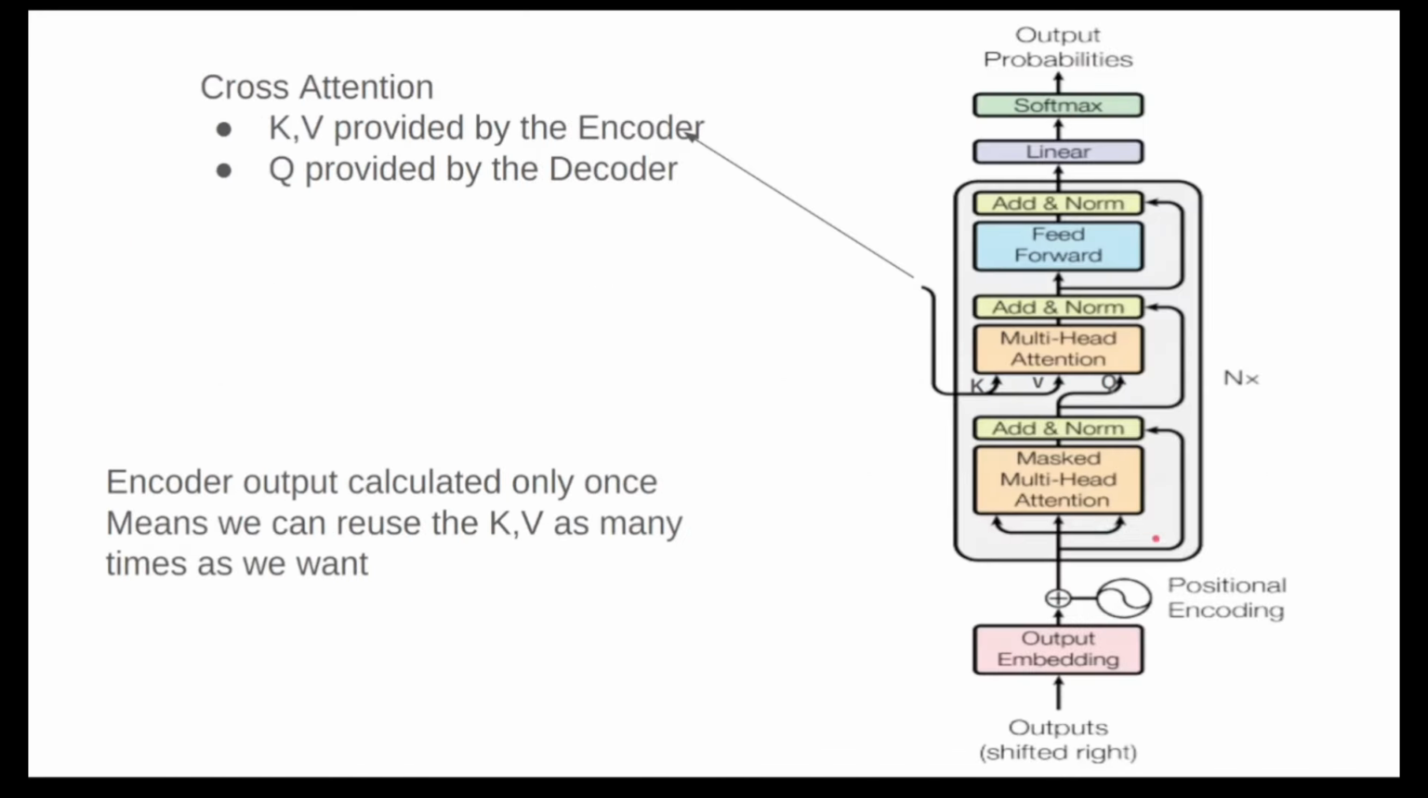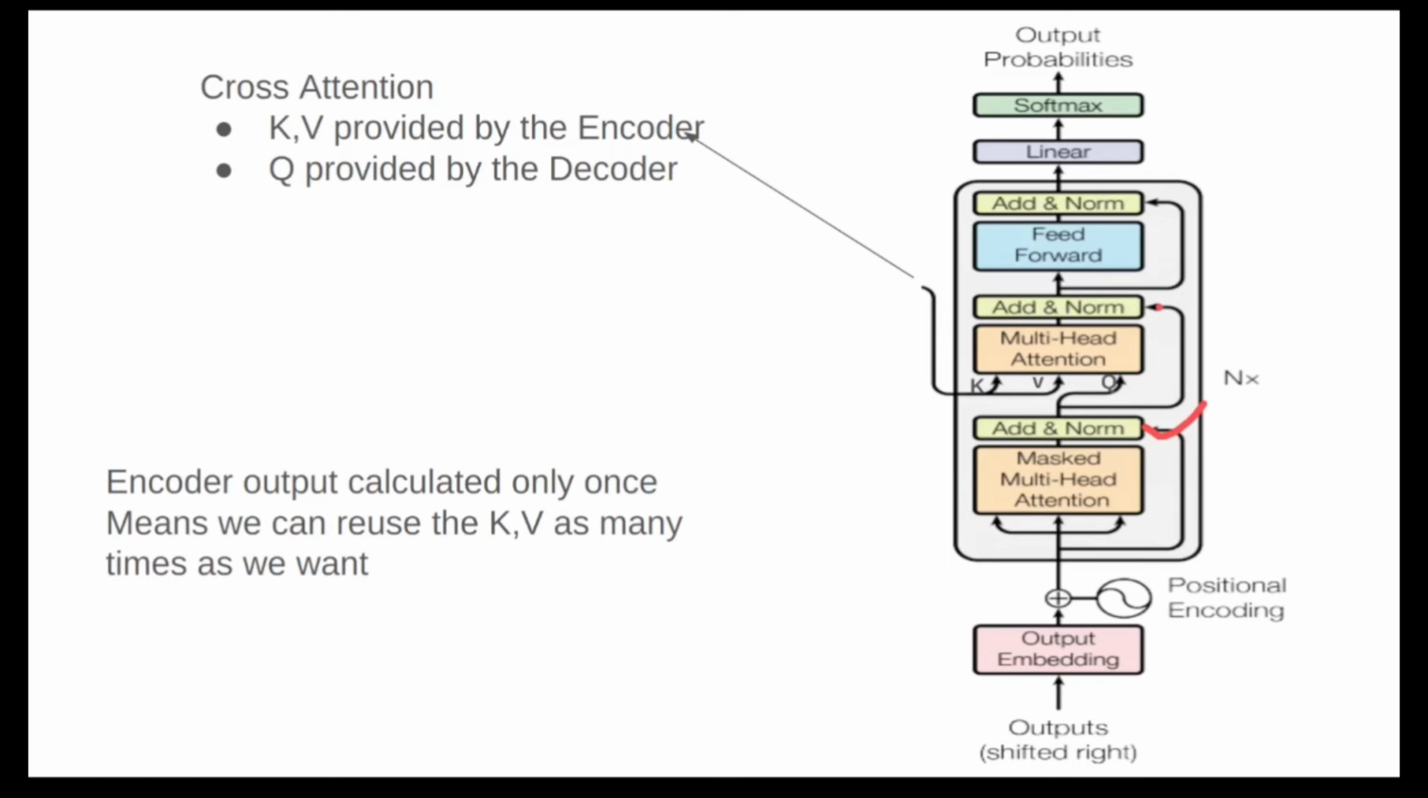So let's talk about one more thing. We have covered masked multi-head attention, and we have also covered the add and normalization layers. So let's talk about this multi-head attention. Why is it important? Because it's called cross attention. You just need to notice one thing here: the Q is provided by the masked multi-head attention, but K and V we are getting from the encoder. That's why it's cross attention.